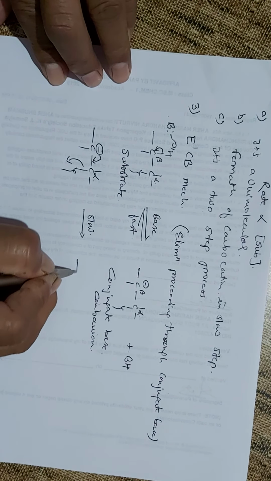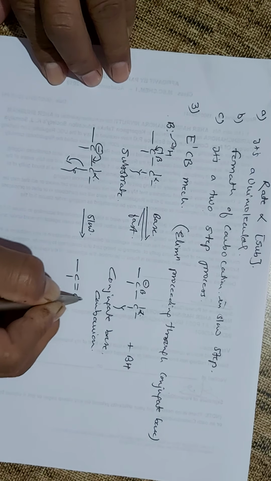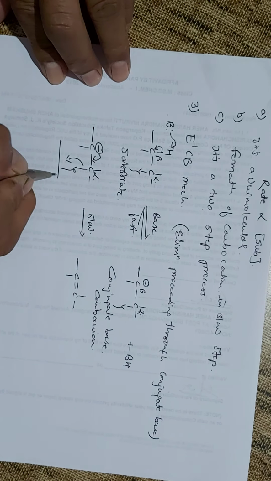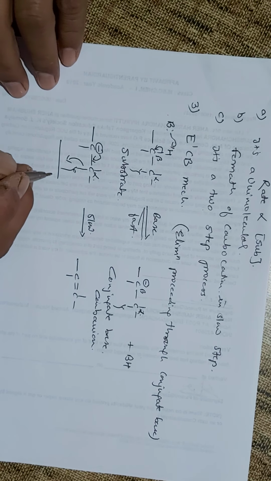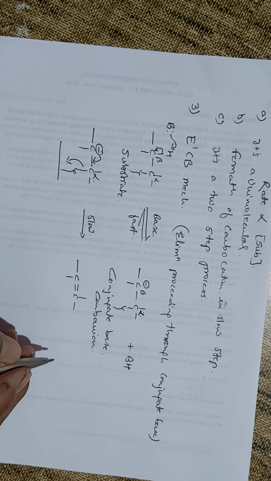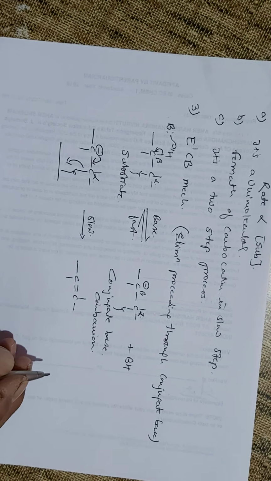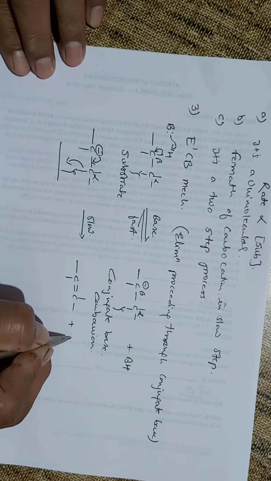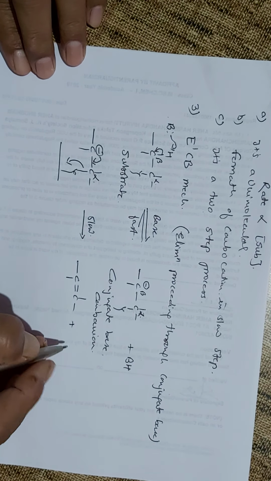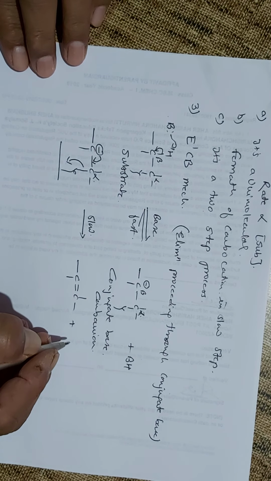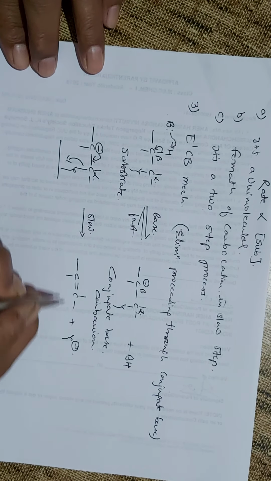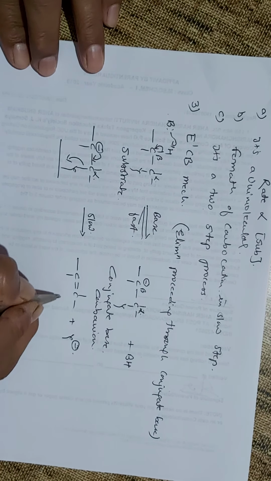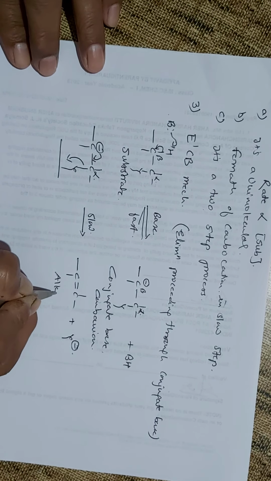And so here only one molecule, the carbanion, is involved in the reaction. And so it's termed as E1CB, that is elimination unimolecular with conjugate base formation. And so here you get the formation of the alkene.